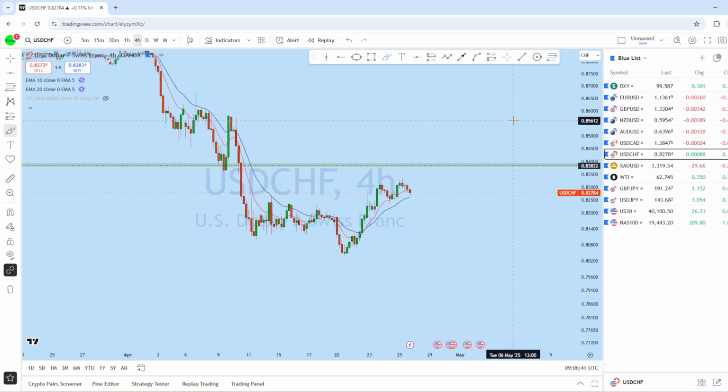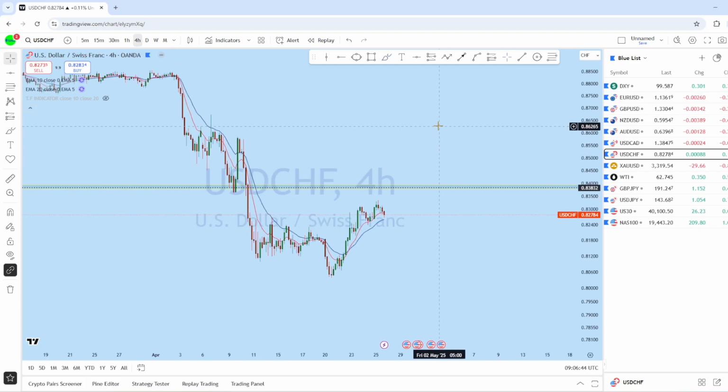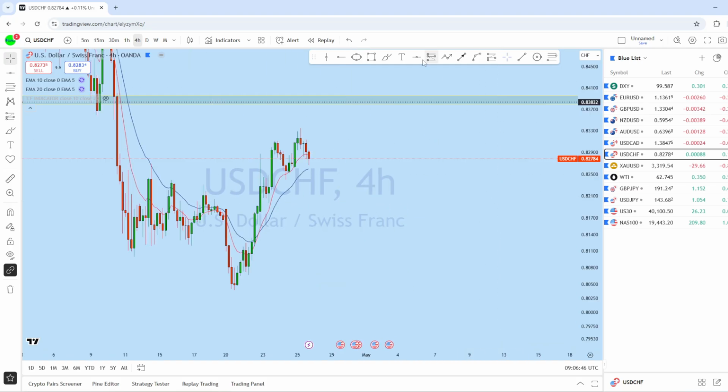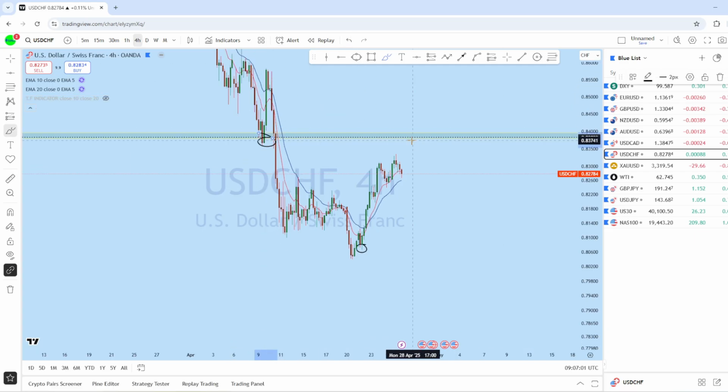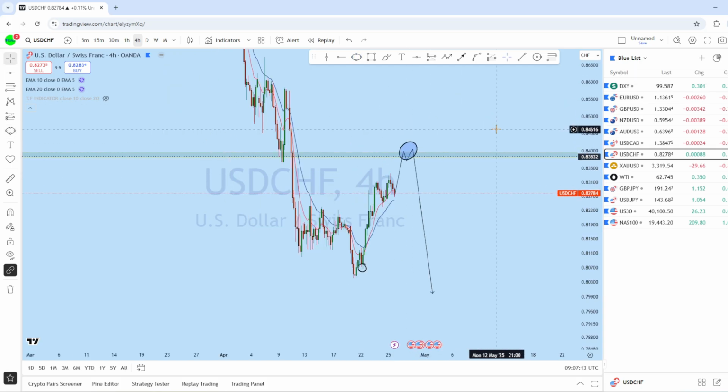Now from the intraday 4-hour chart, we can see dollar Swiss franc is locally bullish. Starting from here we see that move followed by this pullback, and the market is still maintaining a local bullish market structure. With that, we could see the price retest the swing high, swing low, which is the support turned resistance, expecting dollar Swiss franc to retest and then potentially revert back to the major direction of the trend. This is where we could see dollar Swiss franc give us a potential trading opportunity.